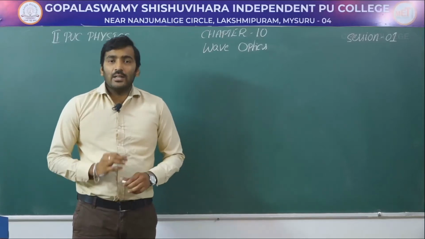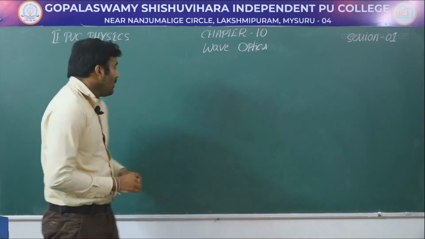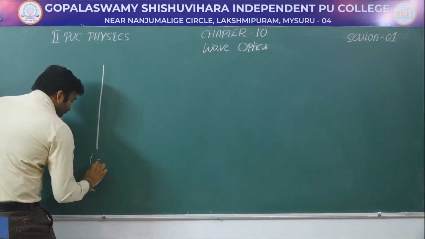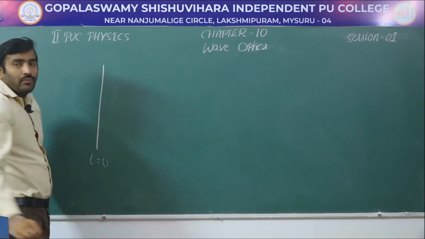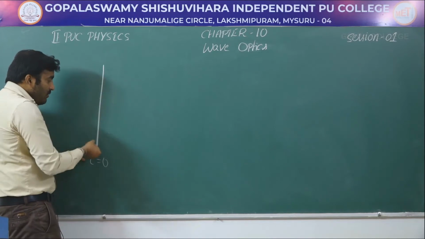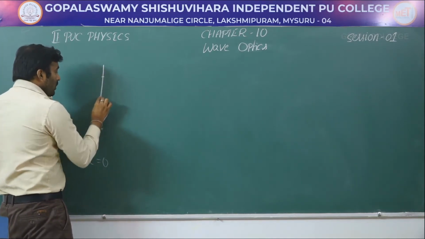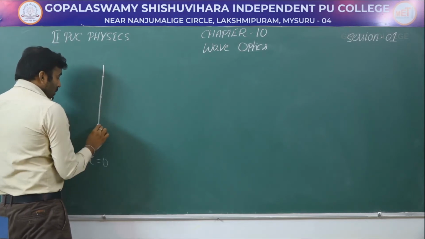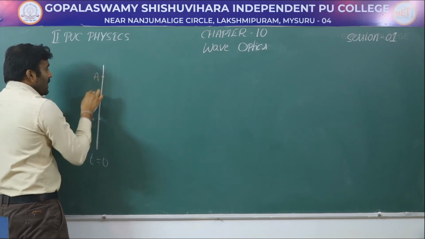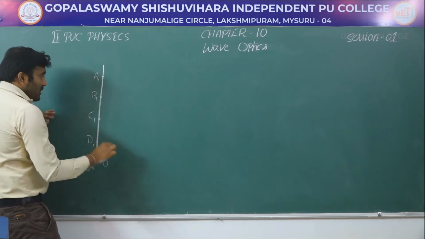Now let us understand the geometrical construction of the plane wavefront using Huygens principle. Assume a plane wavefront at time t equal to 0. At t equal to 0 we have a plane wavefront here. These are the points on the wavefront, which I name A1, B1, C1 and D1.